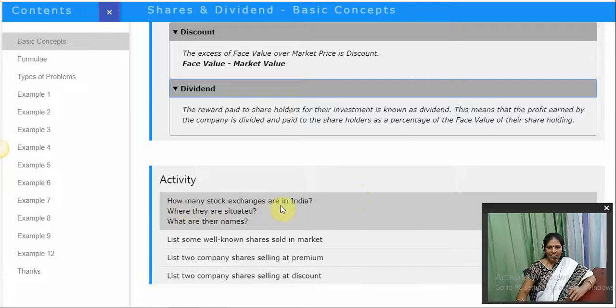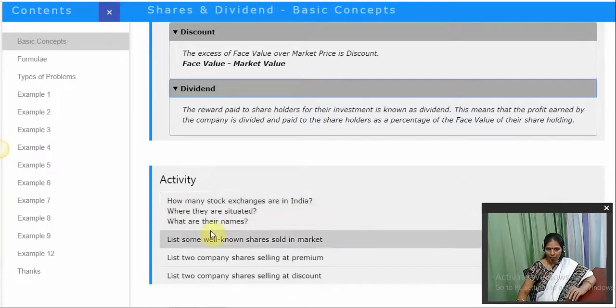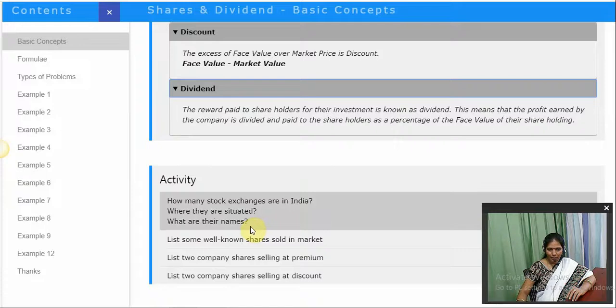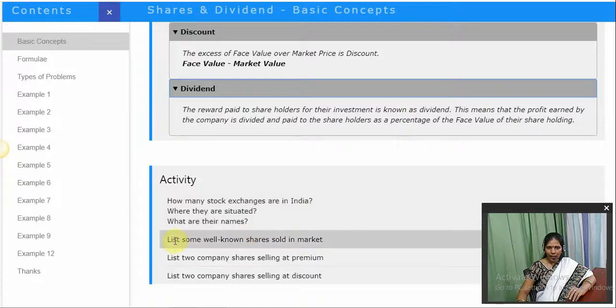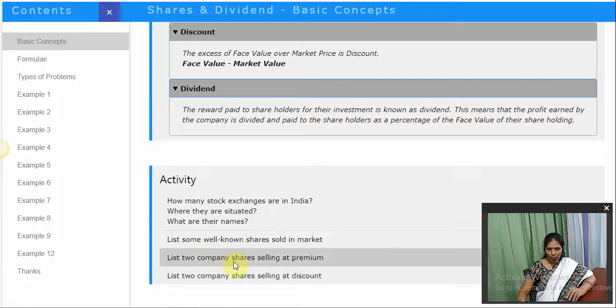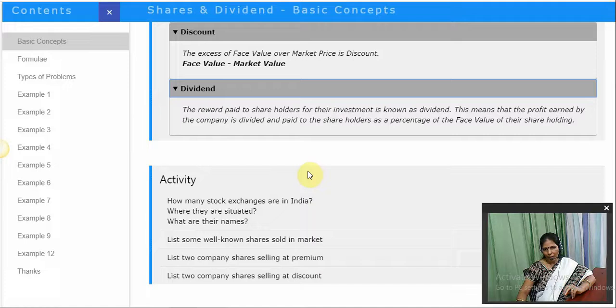How many stock exchanges are in India? Where are they situated? What are their names? And list some well-known shares sold in the market. And list two company shares selling at premium, and two company shares selling at discount. Clear, children? Please find the answers for these questions. It will be more interesting when you work on this.